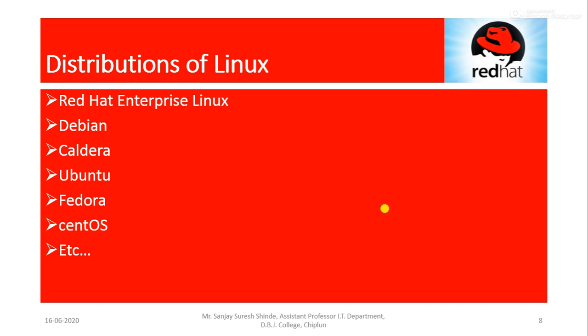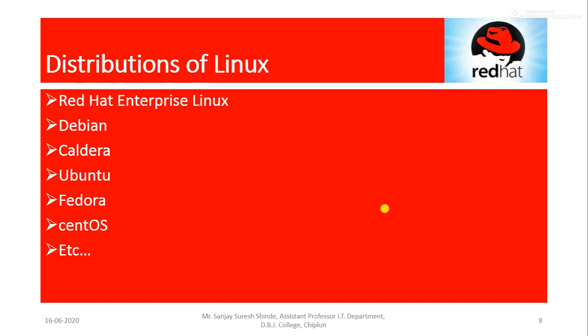Then next is Ubuntu, which is probably a well-known operating system. Well-known means the number of users of Ubuntu is very large. So Ubuntu is based on the Debian operating system. Okay, then Fedora is also an RPM based operating system. Fedora strongly focuses on free software.